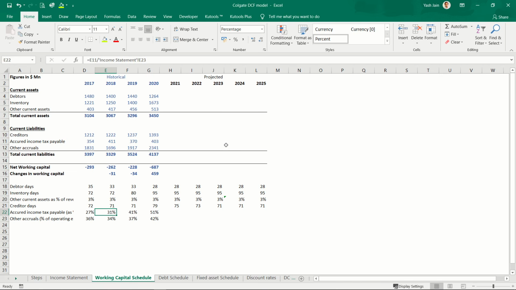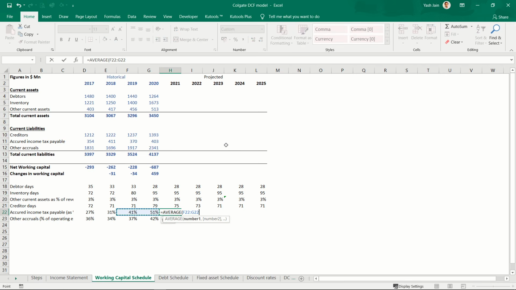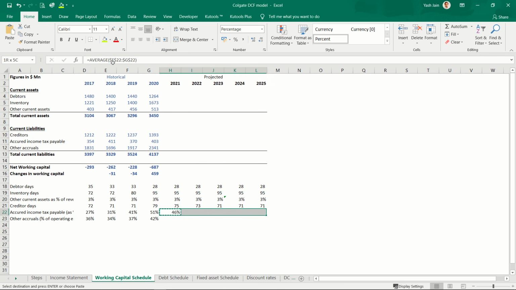So in this period the taxation was very high, and in this period the tax rates have gone down. So it is around 45% on an average of my total income tax payable. I'll say the average of the last 2 years is 46%. Going ahead also, I assume that 46% of the taxation would be paid next year. Okay, then other accruals as a percentage of operating expenses are around 36 to 38%.